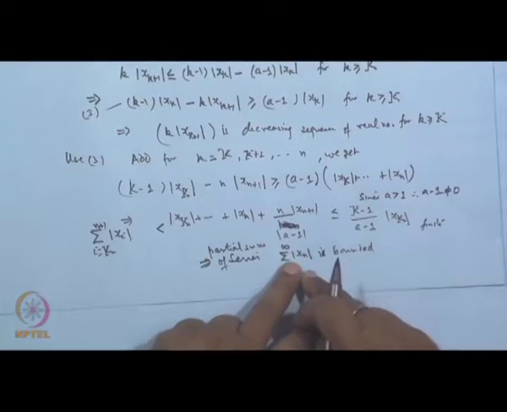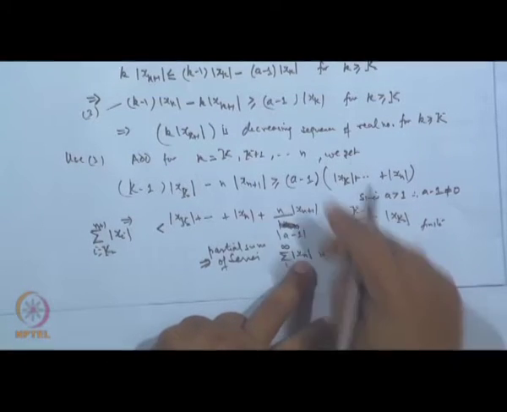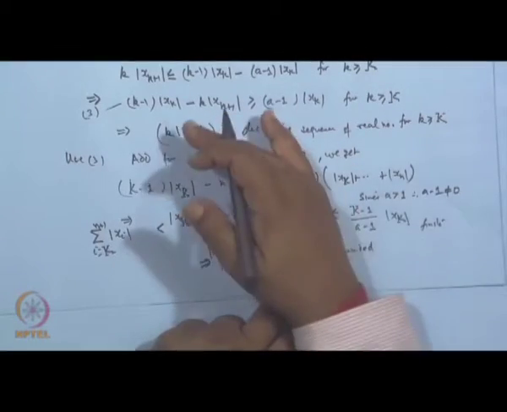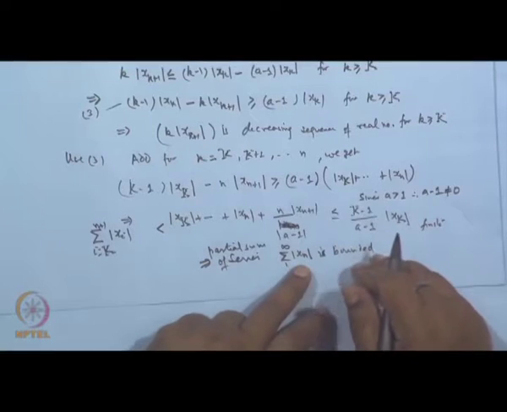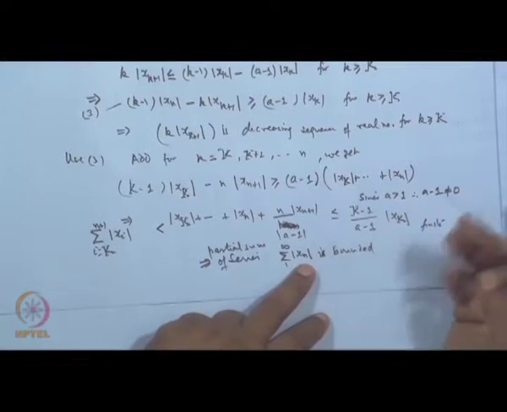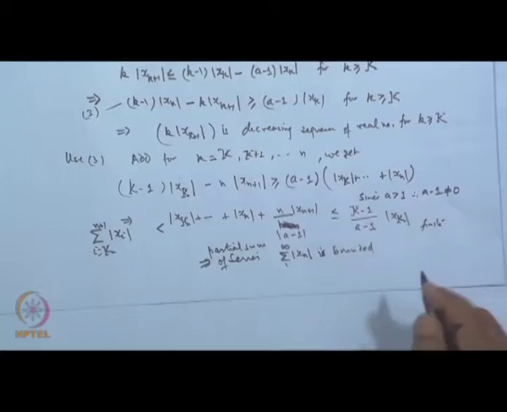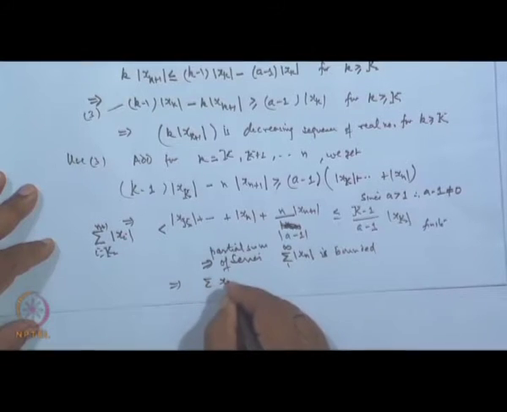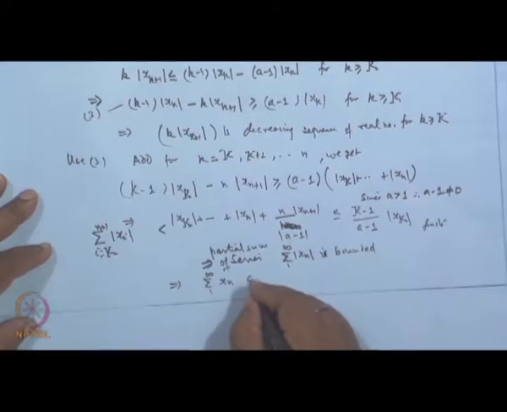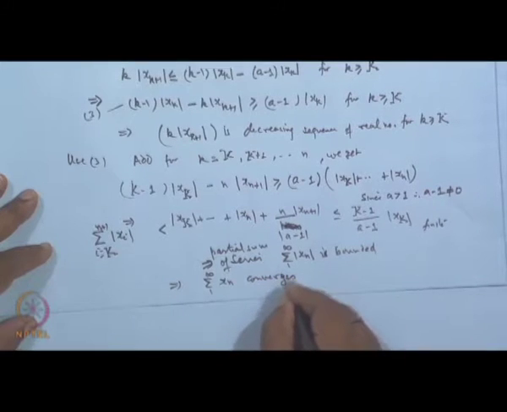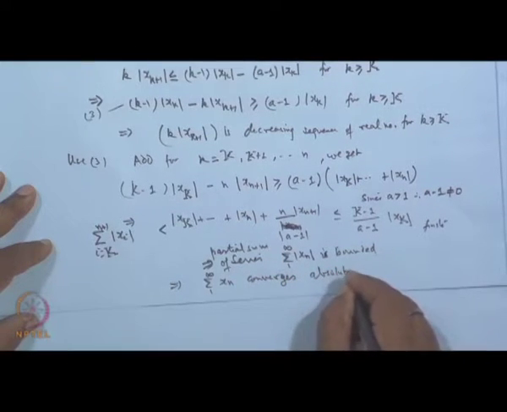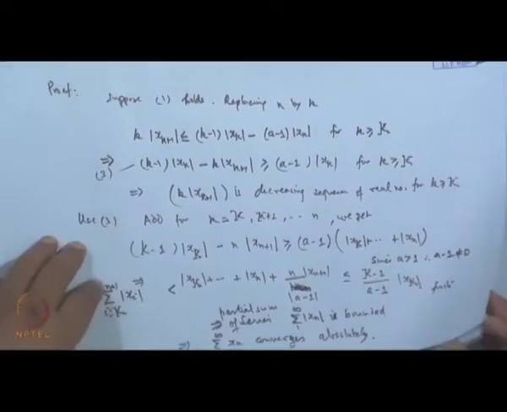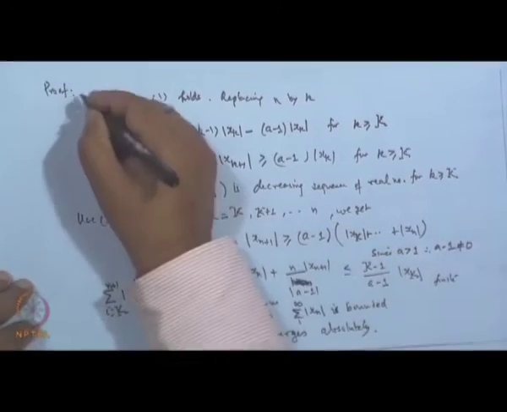So, this is a bounded and monotonically decreasing sequence of real numbers. Hence every bounded monotonic sequence is a convergent one. So, this shows that the series x n from 1 to infinity converges absolutely. So, this is the proof for part 1, this is part A.